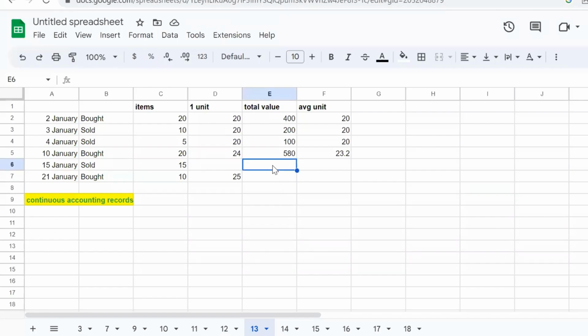And for January, let's calculate using this price as continuous. And if we sold, we'll subtract this amount from this.